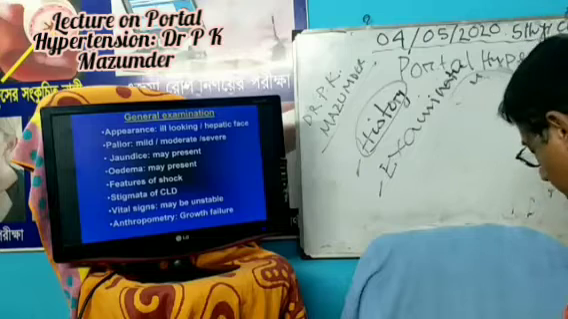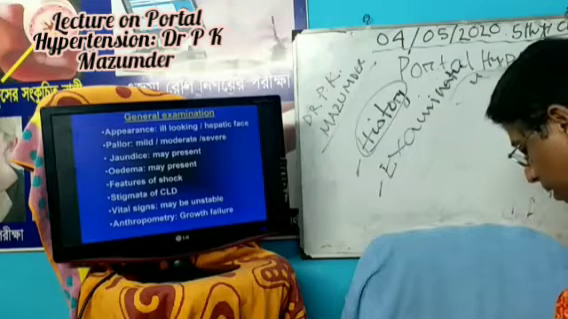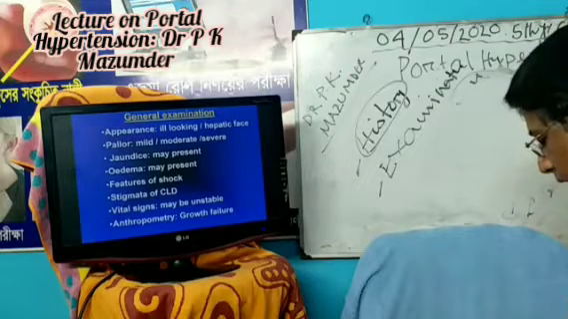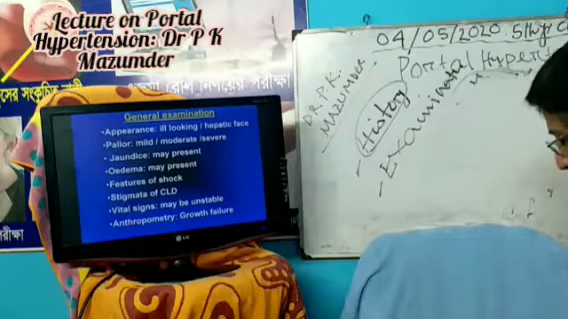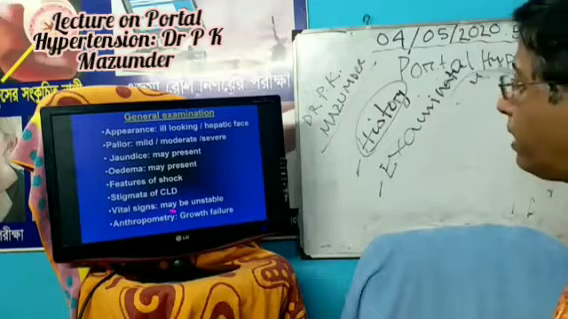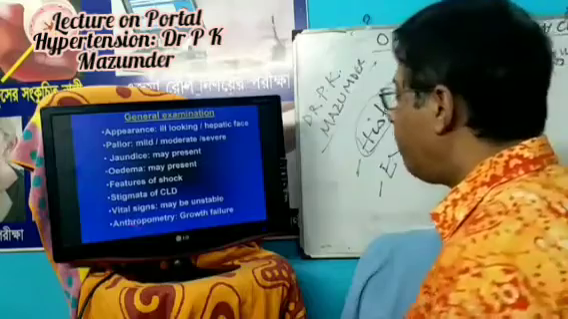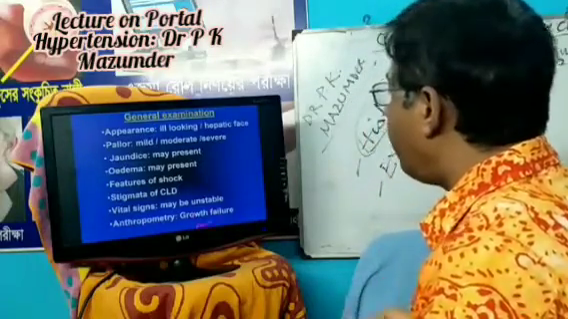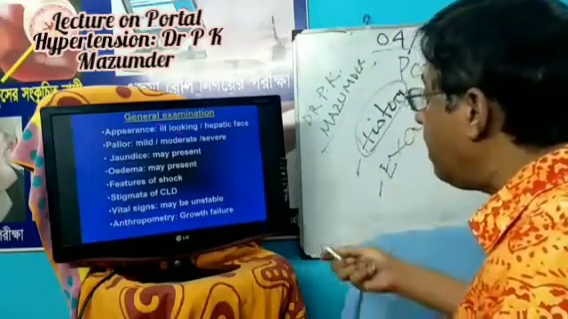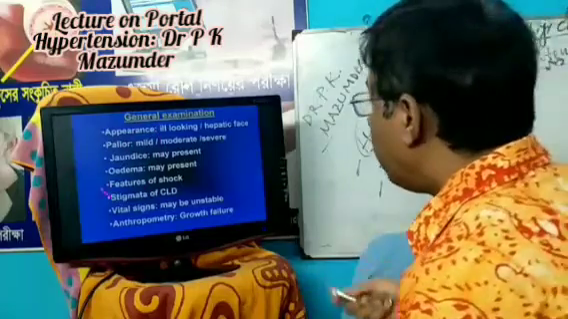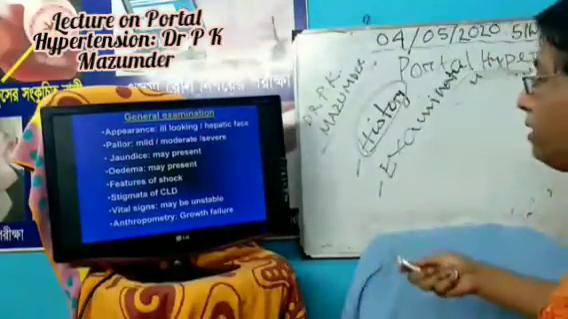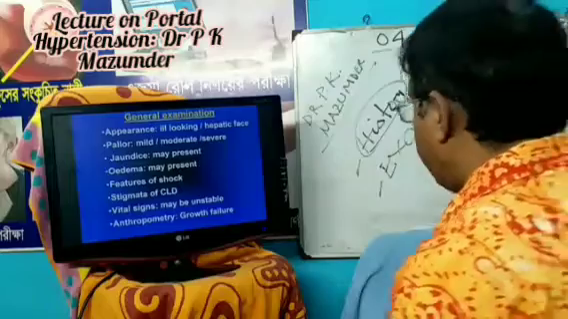And vital signs: if there is massive hemorrhage, in that case vital signs may be unstable. Anthropometry, you should do the anthropometry; there is growth failure. So these are the signs we usually find in general examination in case of portal hypertension.